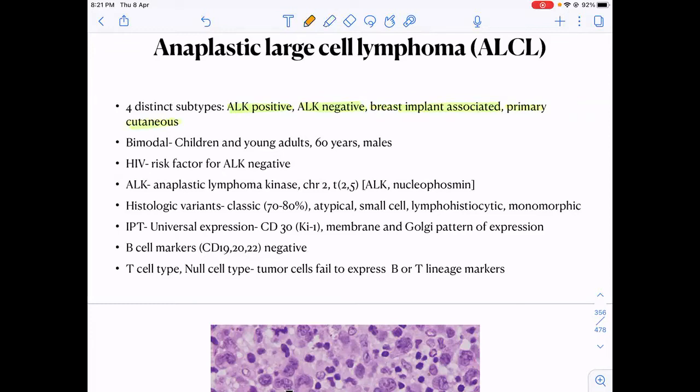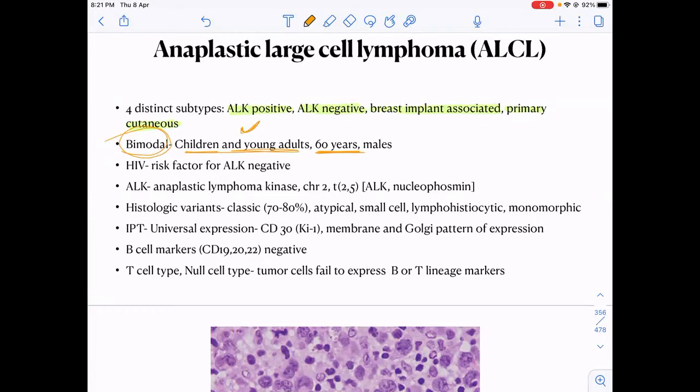Okay, and primary cutaneous. What is important in ALCL to note is that its age distribution is same as Hodgkin's. It has a bimodal age distribution. So it is present in children and AYA age group, and 60 years of age is the second peak. So it can be seen in children and adolescents and young adults, or it can be seen in elderly. Okay, so this is important that it has a bimodal age distribution, then it has 4 subtypes.